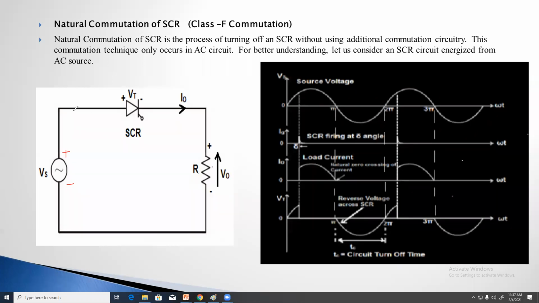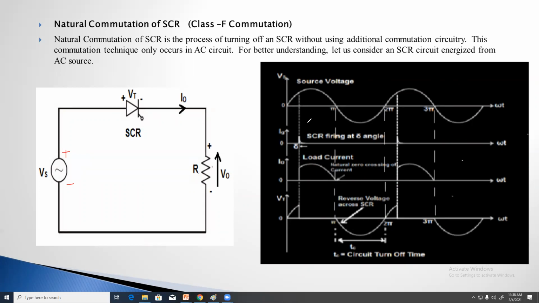So the SCR comes to the forward bias condition, the forward blocking mode. But the SCR is not turned on here at t equal to 0, because we have not given any pulse to the gate circuit.